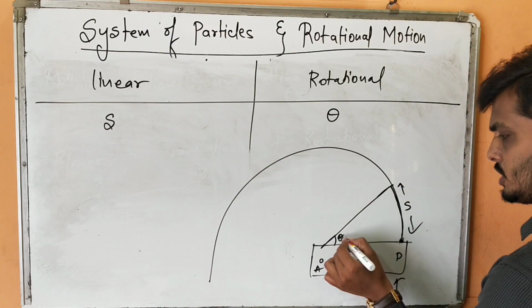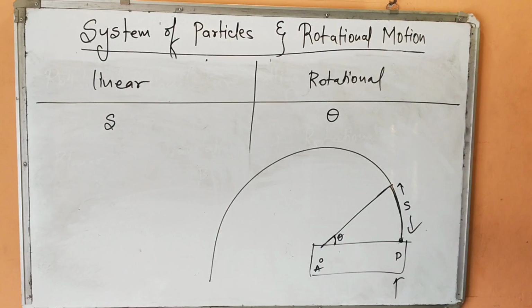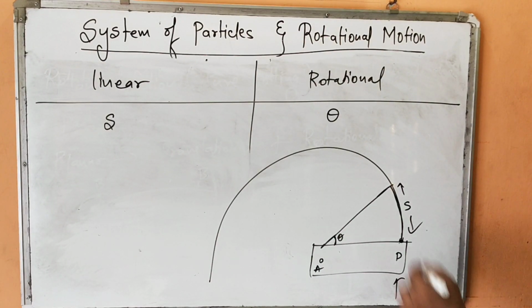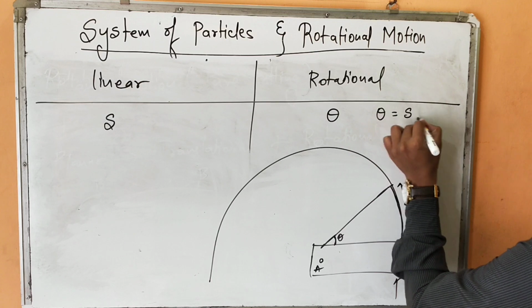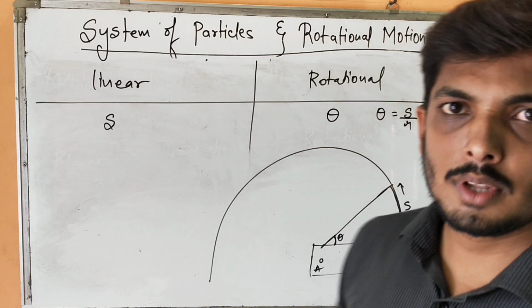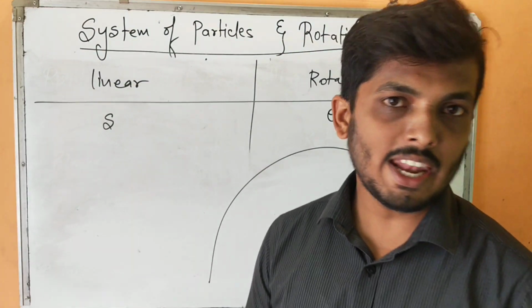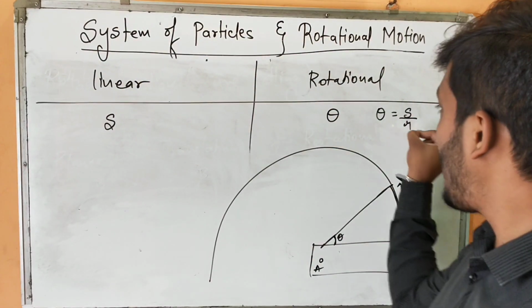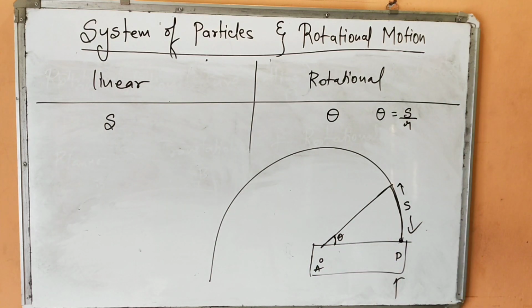And if it has traveled this much distance in terms of angle, then that is called angular displacement. How do you define angular displacement? Theta equals S by R, which is quite similar to your units and measurement topic, where we studied the concept of plane angle. Plane angle is the ratio of arc length to the radius of the circle. Yes or no? Correct? Okay.